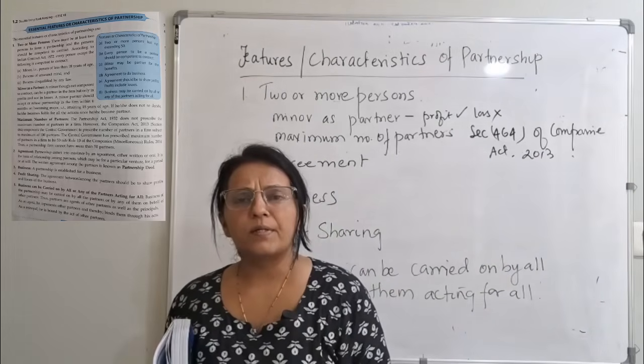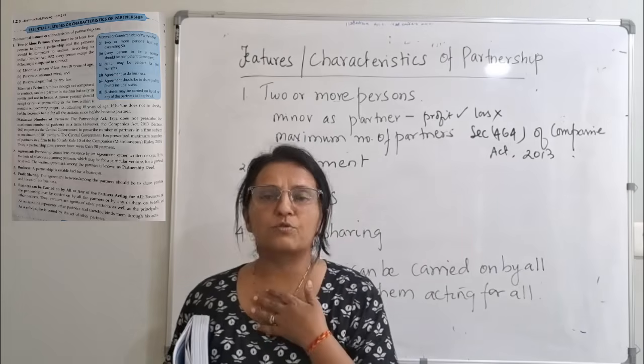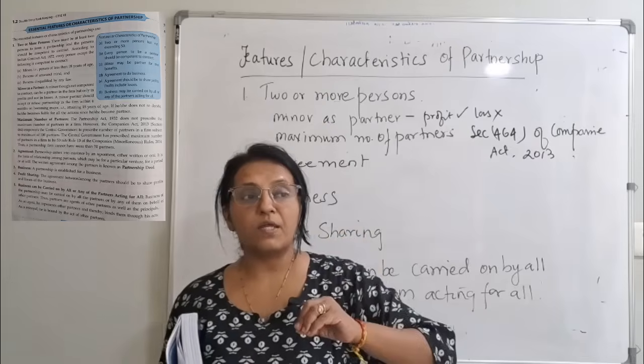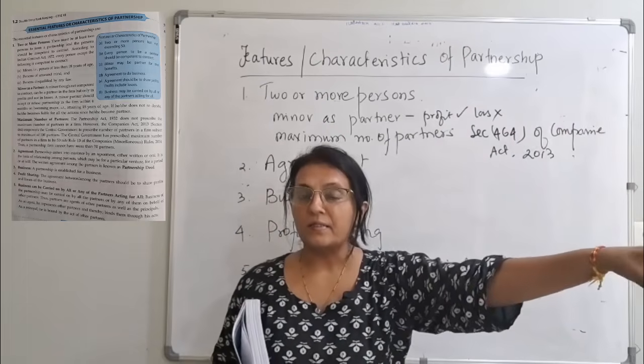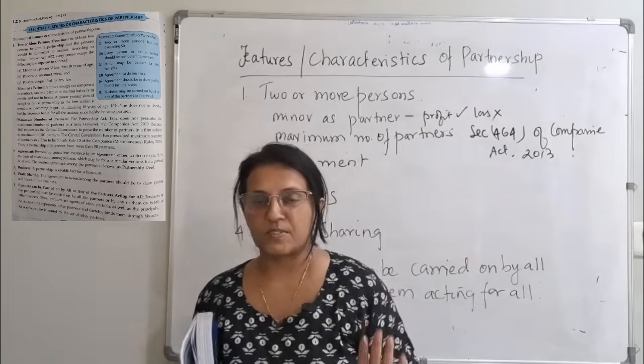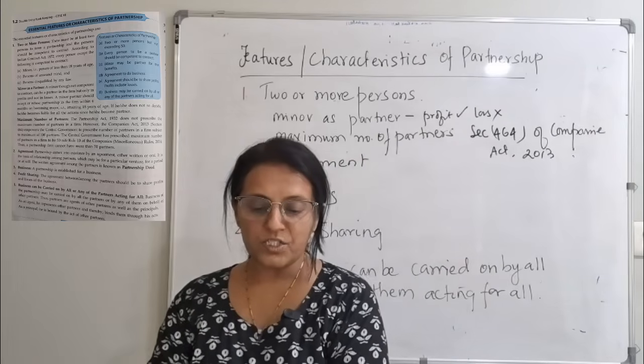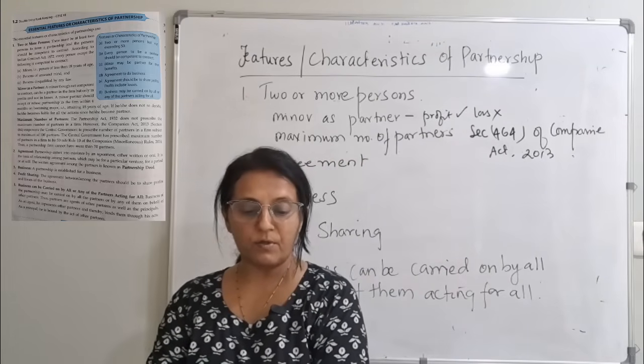But what did the central government do? Okay, we have got the right to choose how many partners there can be. 100 is the permission that is given. But for the Partnership Act, we are going to say that you will have only 50. So the Partnership Act does not prescribe the maximum number of partners.